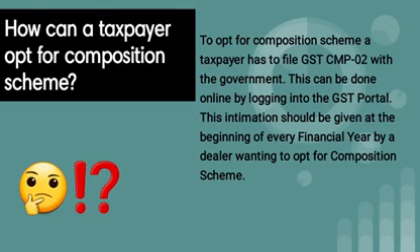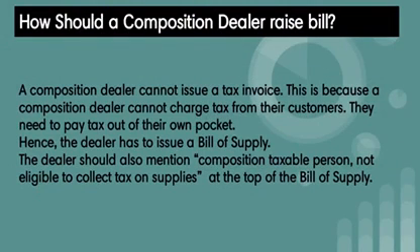How should a composition dealer raise a bill? We have seen already. Under the composition scheme, a dealer has to issue a bill of supply and not a tax invoice. And also a composition dealer cannot charge tax from their customers. They need to pay it out of their turnover. And the dealer issuing the bill of supply has to mention on top of the bill that the composition taxable person is not eligible to collect tax on supplies. So he has to pay tax out of his own pocket.